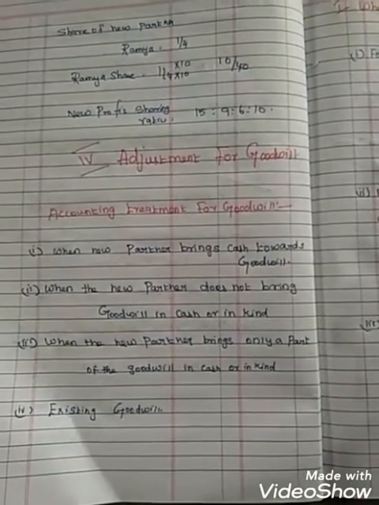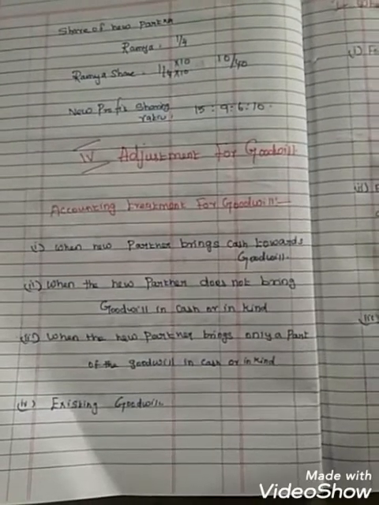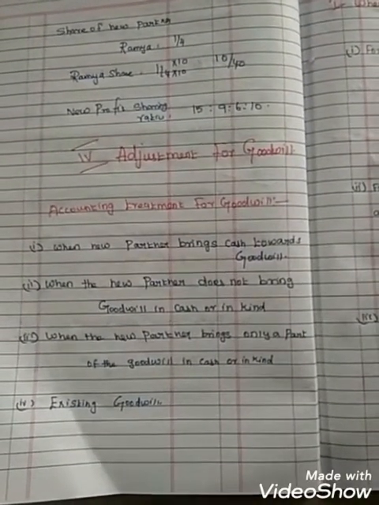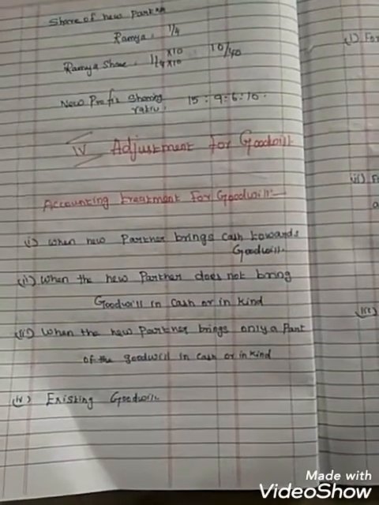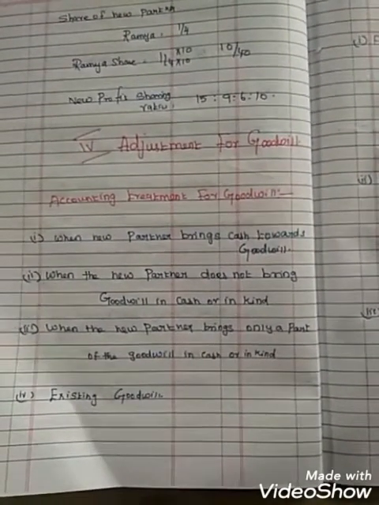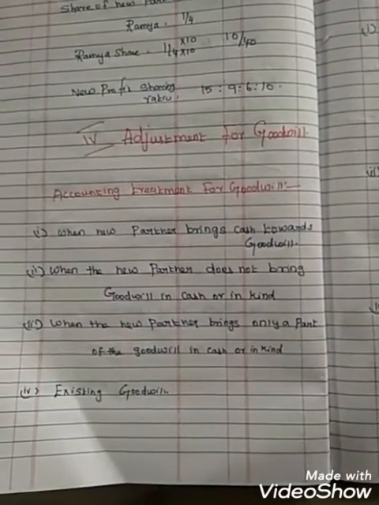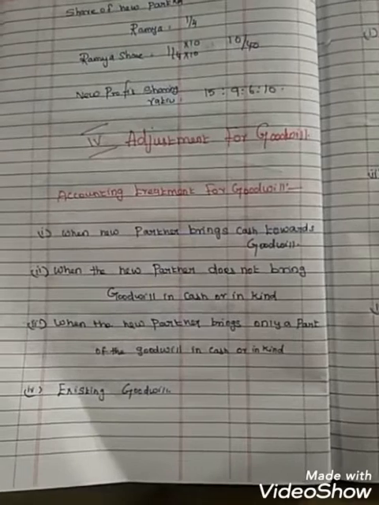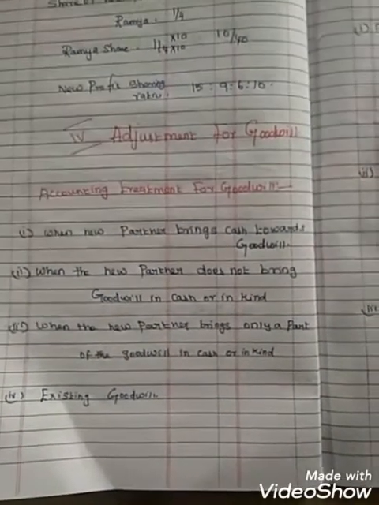Goodwill of the firm has to be valued and adjusted, in addition to capital. So in addition to capital means the new partner introduces additional capital. The new partner may contribute investment towards goodwill. The goodwill is distributed in the sacrificing ratio to the old partners who sacrifice.